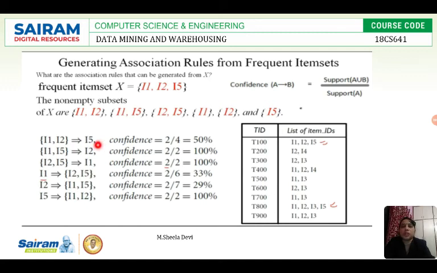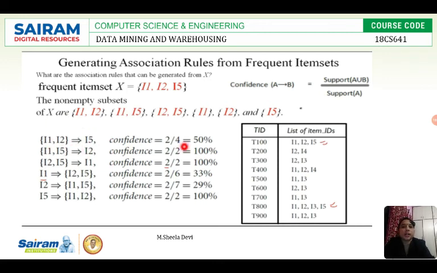Now we will calculate the confidence. If you see this transaction history, we have to check the support count of I1, I2 and I5, which is A union B. What is A here? A is I1, I2 and B is I5. How many times are I1, I2 and I5 occurring together?